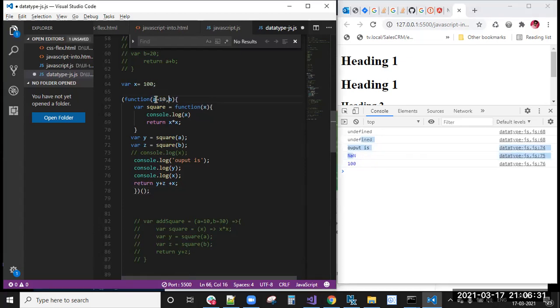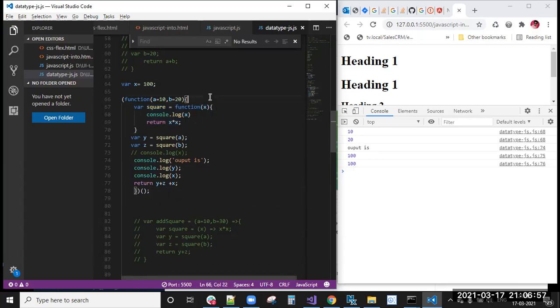That is because the default values for a and b are not there. You can give default values here, now 20. You can see 10, 20, output is 100: 10 square means 100, plus 20 square means 400. 500 it needs to print, right? Y plus z. This function is also being called here.